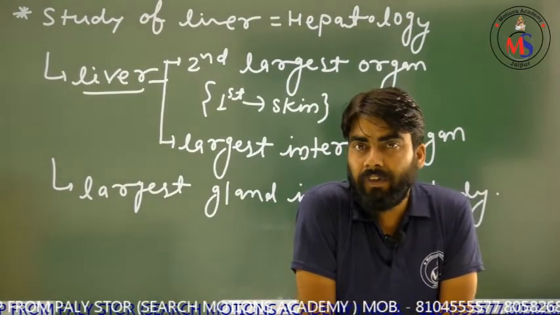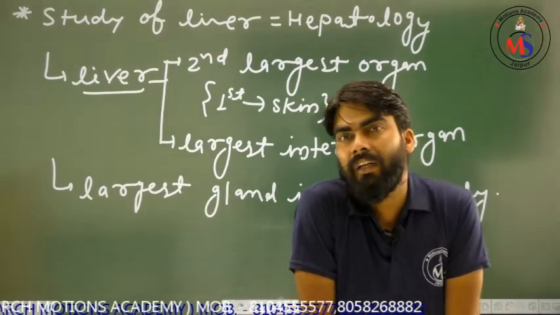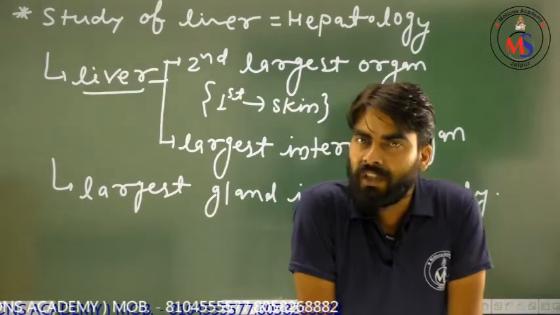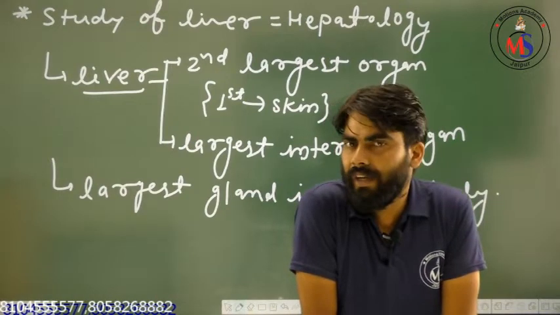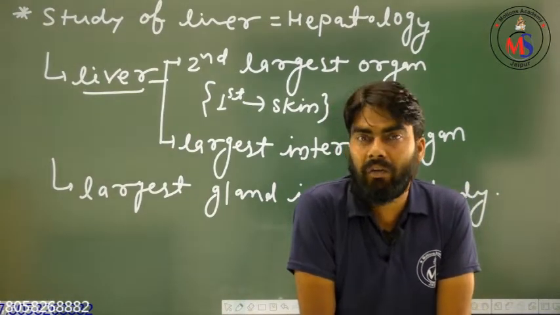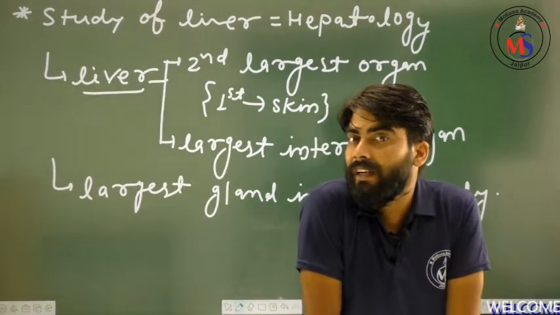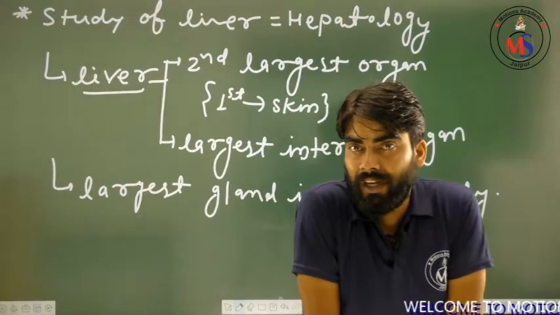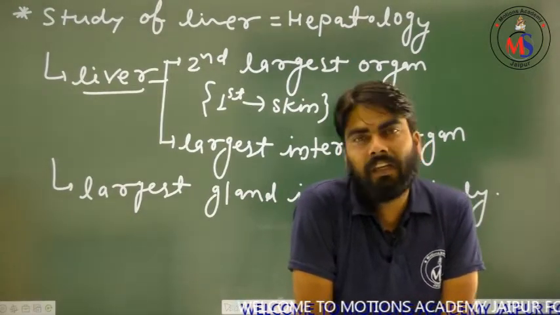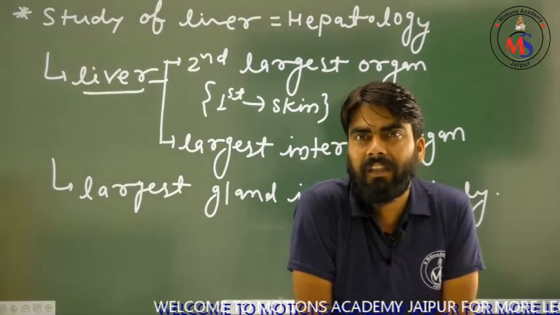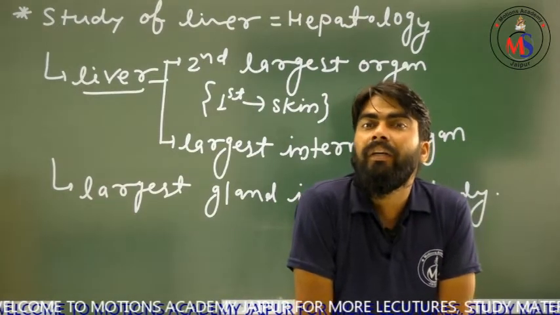But you know very well that there are two kidneys in our body. That means if a donor agrees to donate a kidney, then the other kidney will manage all the activities of our body. But dear friends, the liver is a single organ in our body. Then there will be a question in your mind: sir, if we donate our liver, then what will happen to the donor? Because the donor has a single liver. If he donates that, then how will the digestive or metabolic activities be performed in his body?